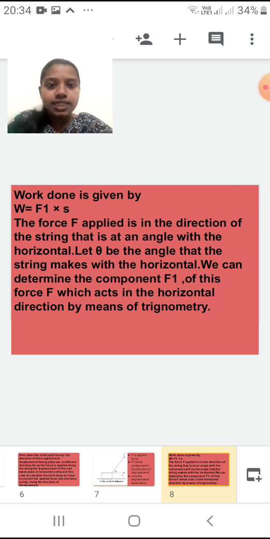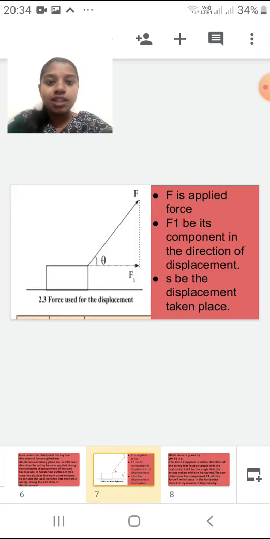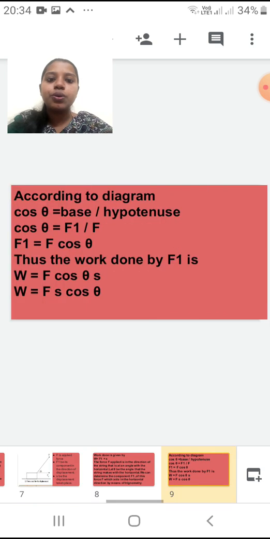We can determine the component F1 of this force F which acts in the horizontal direction by means of trigonometry. Now trigonometry is one of the parts of geometry, so there you are going to study this trigonometry. We are only using one small concept of it to prove this derivation. I hope all things about the diagram are clear to you. Now we are going to apply a trigonometry concept here. What concept are we going to apply?